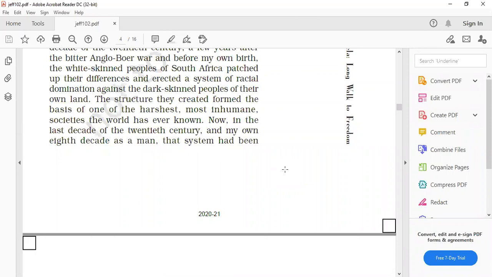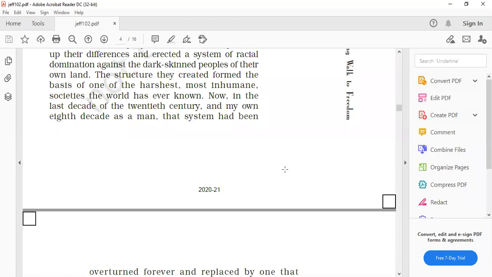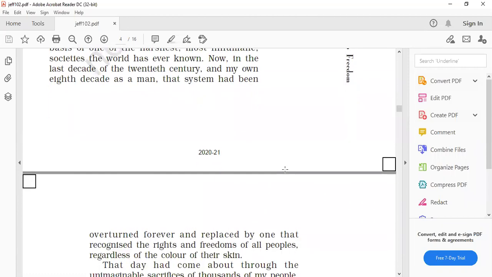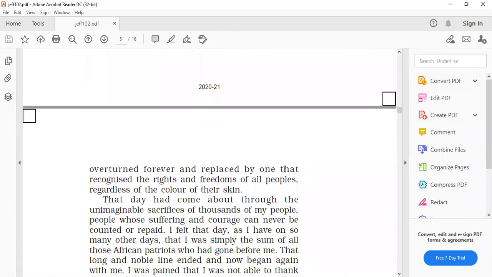And this structure that was formed on the basis of the harshest and the most inhumane societies the world has ever known, that has come to an end now in the last decade of the century and the eighth decade of Nelson Mandela. And now that system has been overturned forever and replaced by one that recognizes the rights and freedoms of all the peoples regardless of the color of their skins.